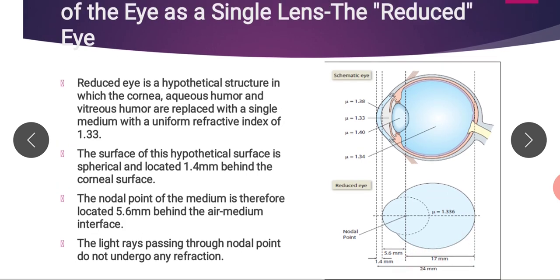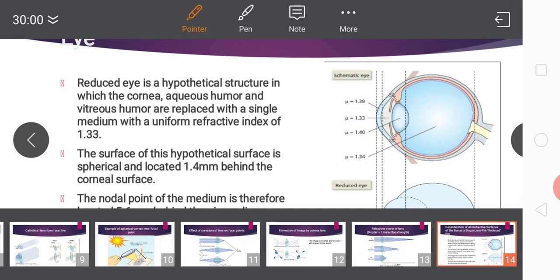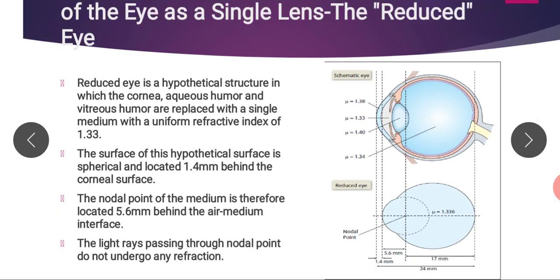So, from this we can calculate the power of this reduced eye. The refractive power of the reduced eye is 1 meter divided by 17 millimeter. So, we have to convert this 17 millimeter into meter. So, 1 meter divided by 0.017 meter, and that gives us the power of about 59 diopters.